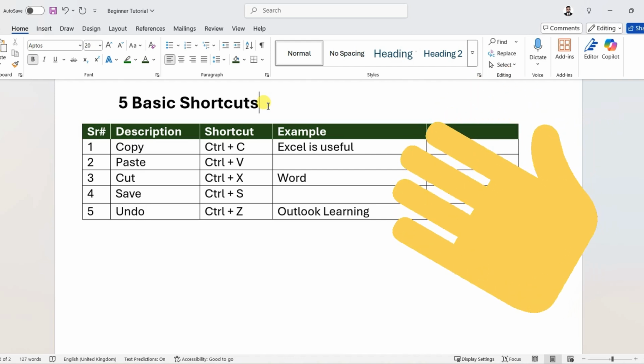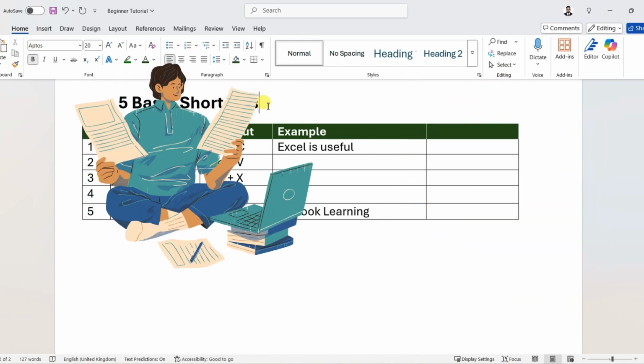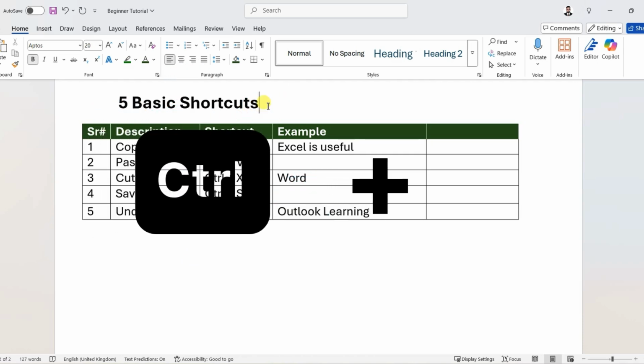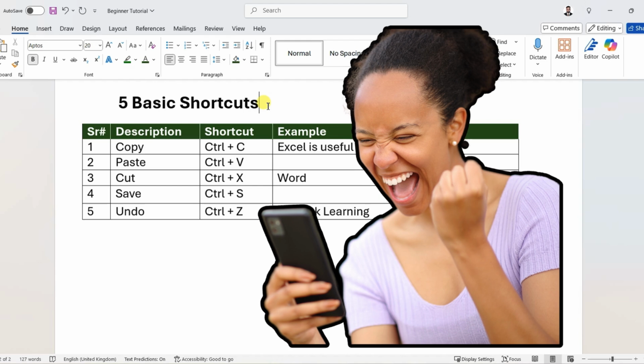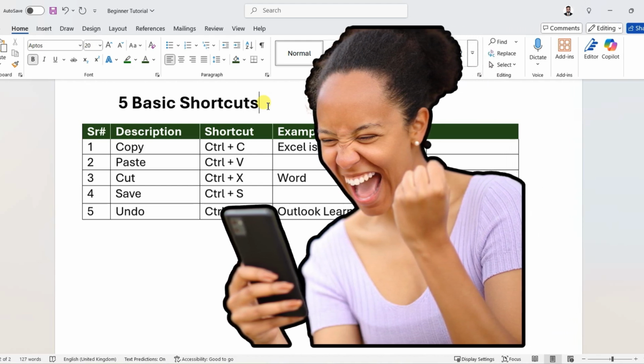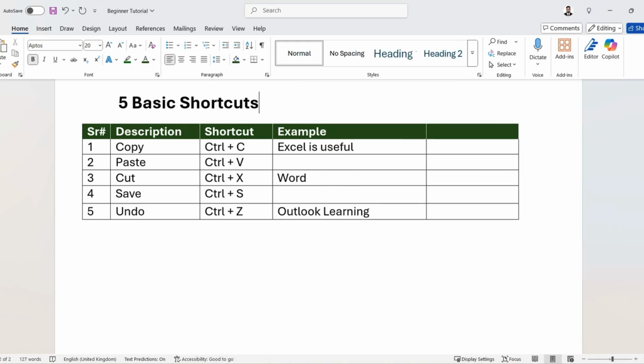Hello everyone. In this video, we will learn basic but important 5 shortcuts in Microsoft Word. And after watching this tutorial, you'll be able to learn those shortcuts quickly and efficiently. Let me show you how.